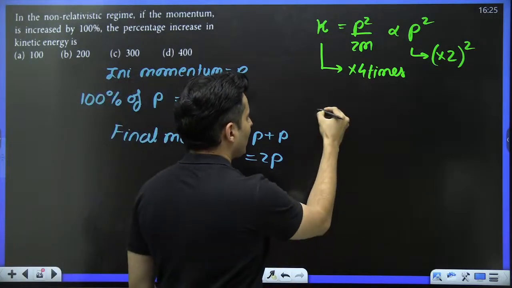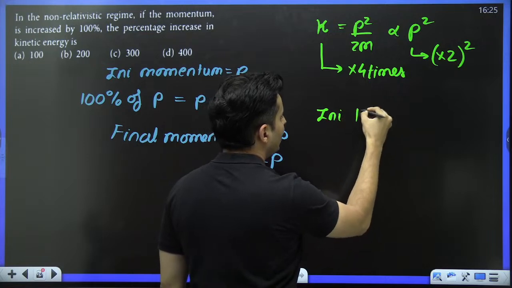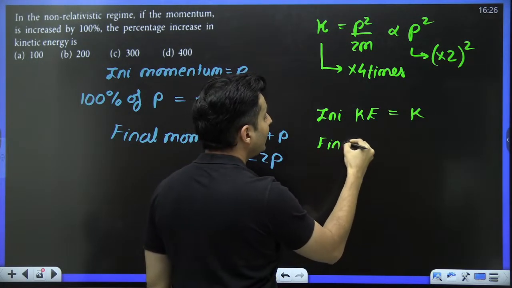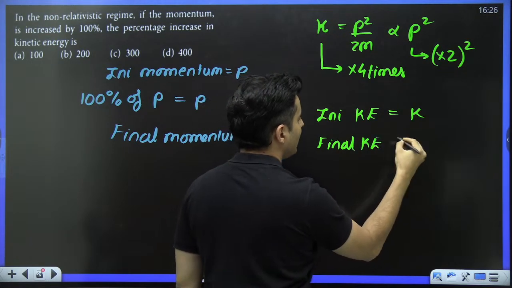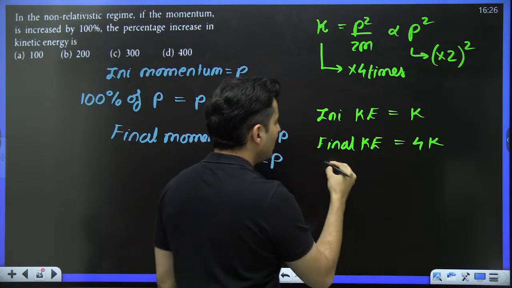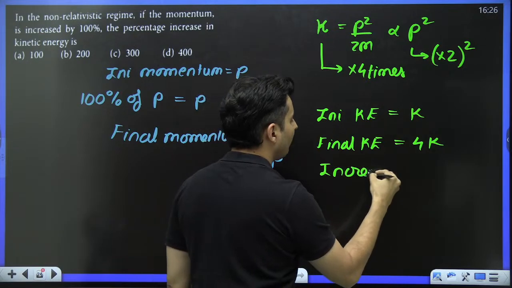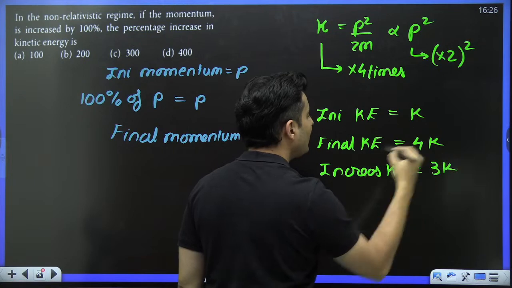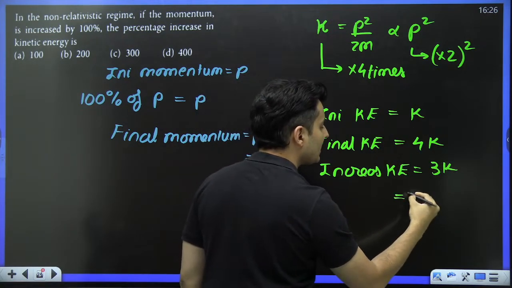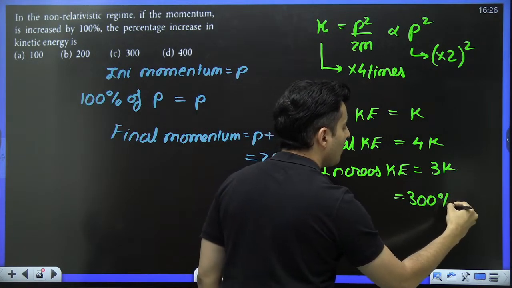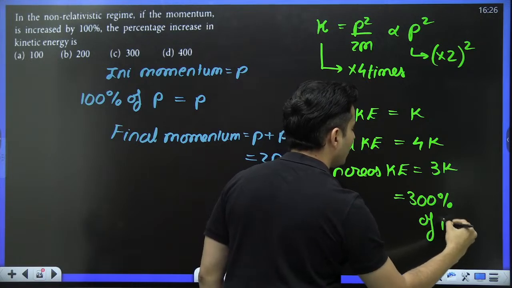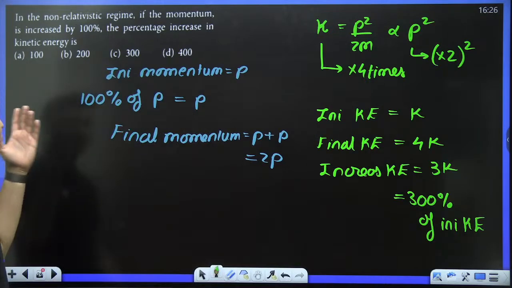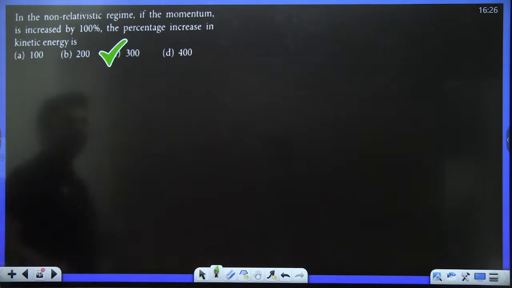So if initial kinetic energy was K, the final kinetic energy is basically 4K. So what is the increase of kinetic energy? 4K minus K, which is basically 3K. Basically 3K is nothing but 300% of the initial kinetic energy. That's it. 3 times means 300%. So that's why the answer is C.